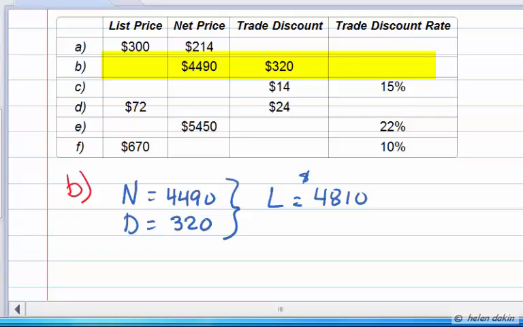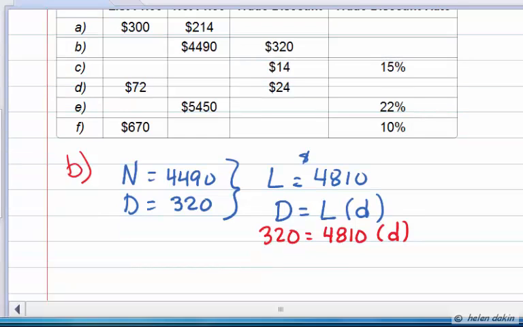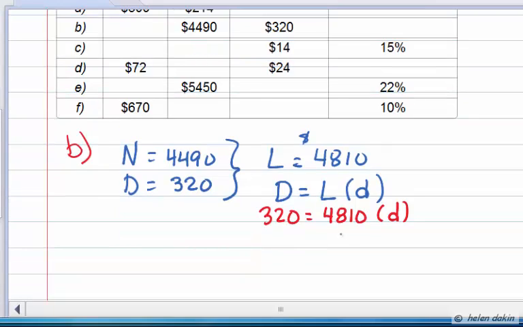Now we know from our relationships that the amount of discount, D, is equal to a percentage of the list price. So the list price multiplied by the trade discount rate will give us the amount of discount. And we happen to know that the amount of discount is $320, so 320 substituted in for D is equal to list price of $4,810 multiplied by the trade discount rate. So all we need to do now is to divide both sides by $4,810.